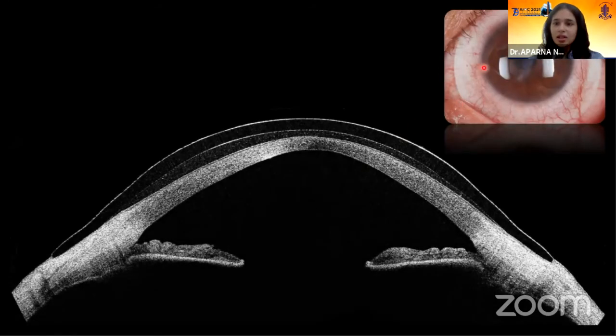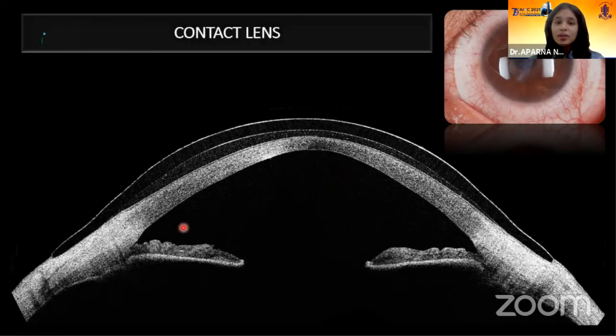This image is of a scleral contact lens. The importance of ASOCT in scleral contact lens fitting is you have to look for the vault. The central clearance should be 100 to 200 microns. The clearance at the limbus should be 10 to 50 microns, and the scleral landing should be adequate. So it's very important to perform ASOCT before dispensing a scleral contact lens in keratoconus.